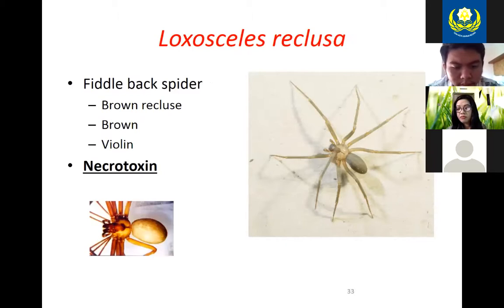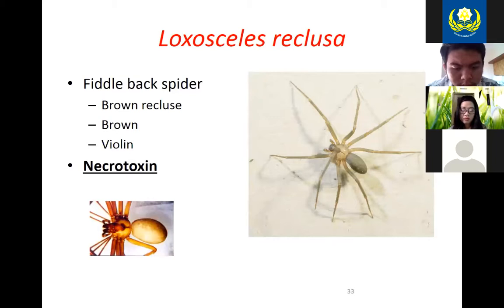The way to identify them, in case you've never seen one, is the left-hand picture is actually better for this. If you look at the cephalothorax area, it kind of looks like a violin on its side, and that's why they're called fiddleback spiders, because it looks like a fiddle or a violin.